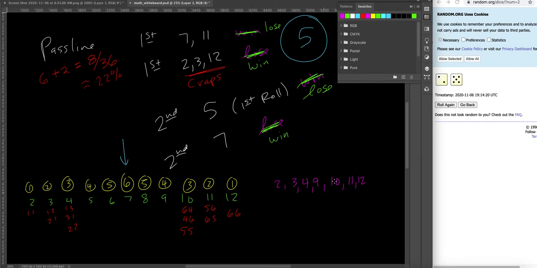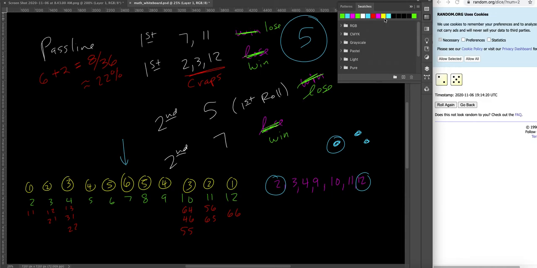Now, so this is the field bet. So if you roll this, you just get even money back, unless you get these, and then you get double money back. So even money is like if you bet one, they give you one more, and so you turn that one into two. Now, if you get the two, so if you bet one, then they would give you two back, so you'd turn that one into three.